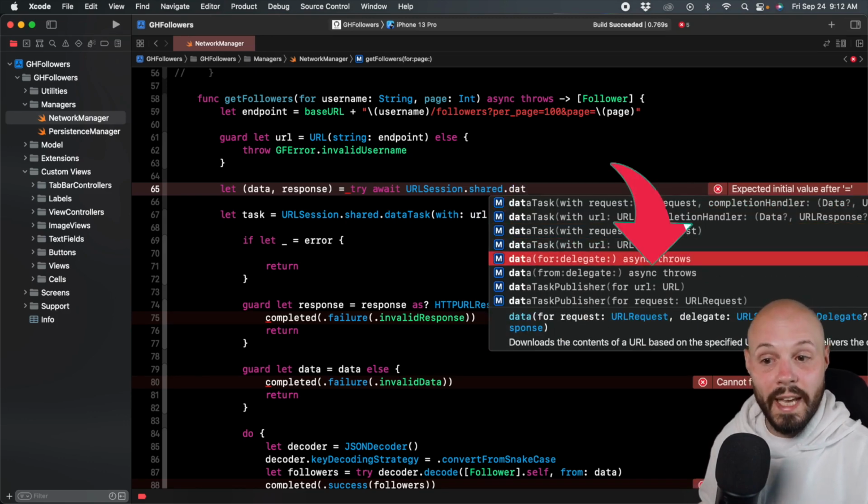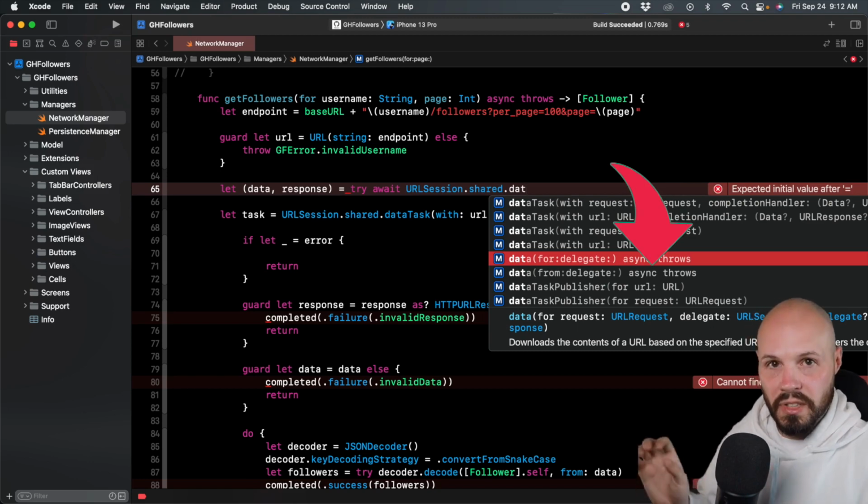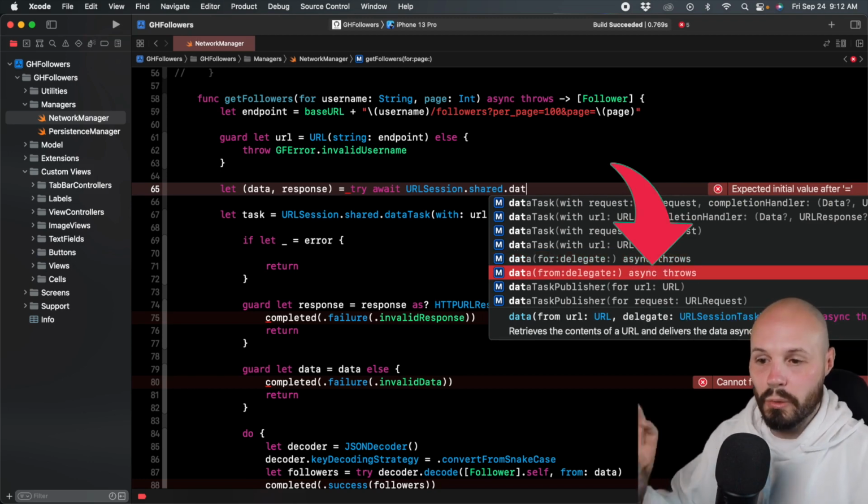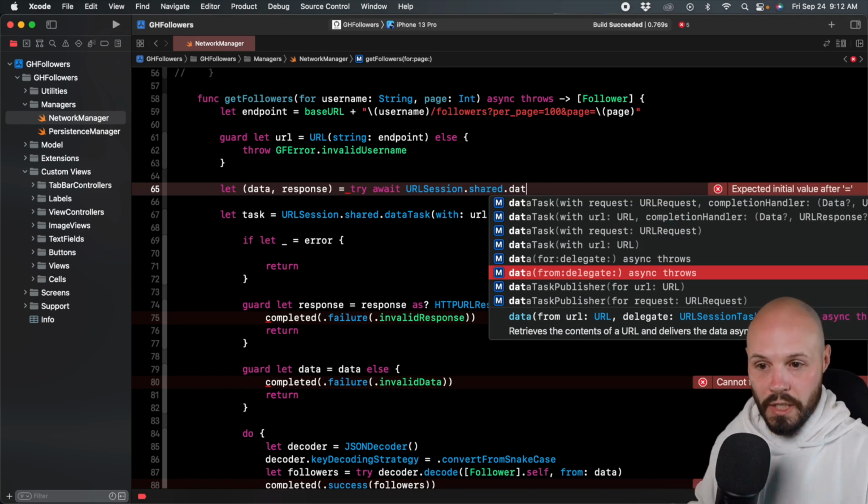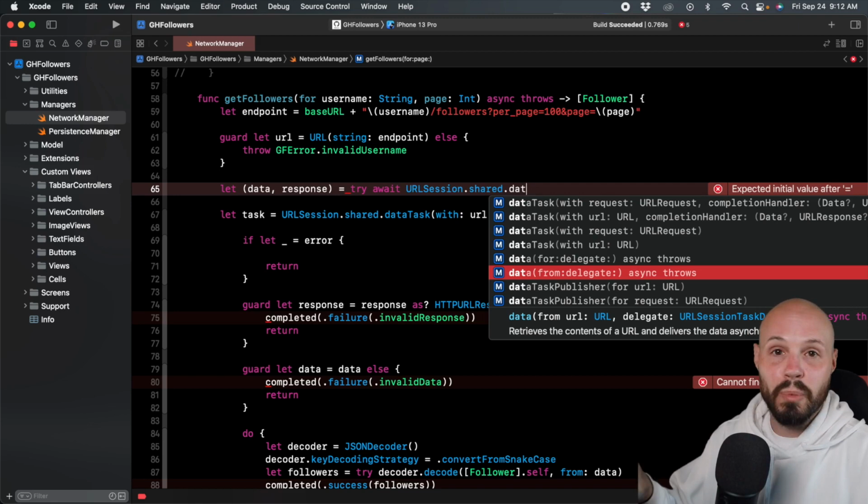And you can see it's marked async throws. That's the key difference. It's got to be marked async. Oh, no, it's data for. We want data from. So make sure you get the async one. Again, this is brand new in iOS 15, Swift 5.5. You can't use this in an earlier version of Swift.